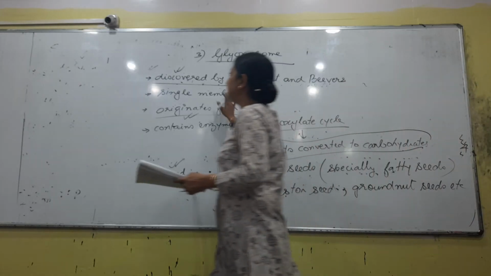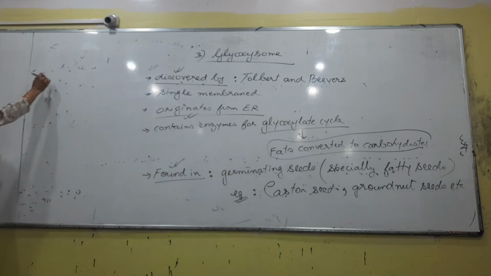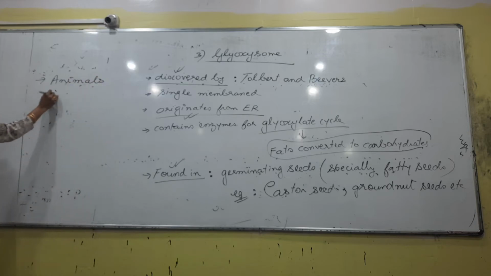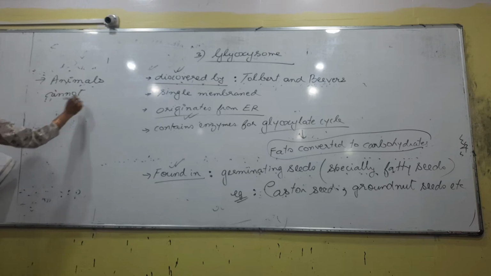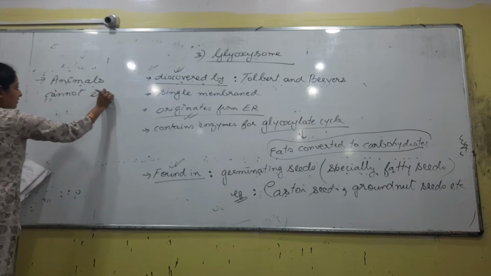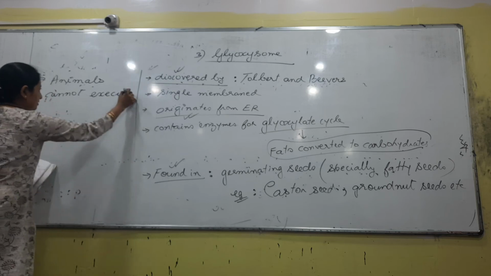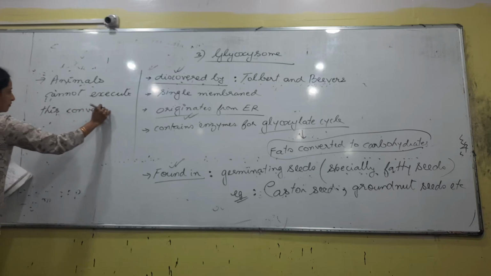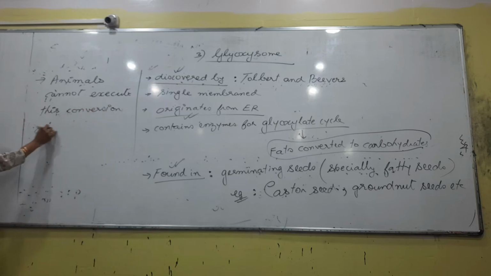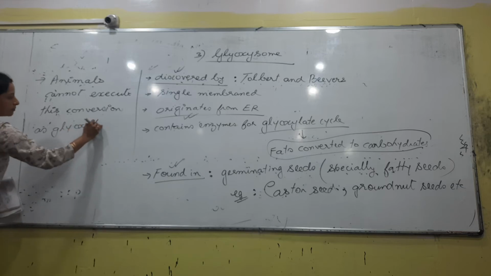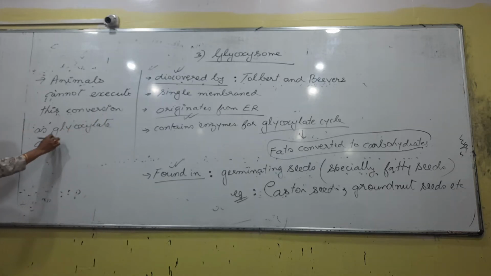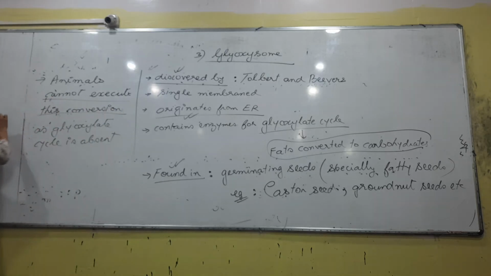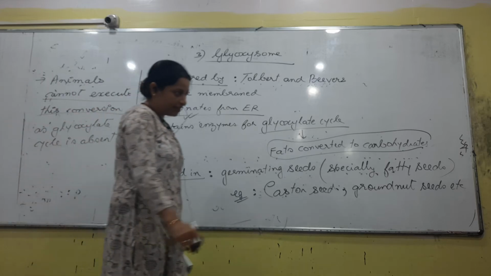Okay. So animal cells, last point likha. Which conversion?